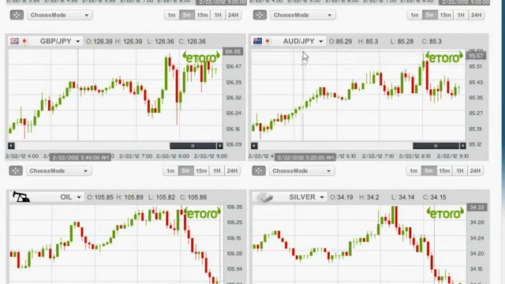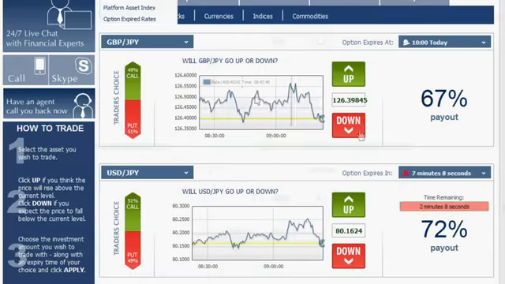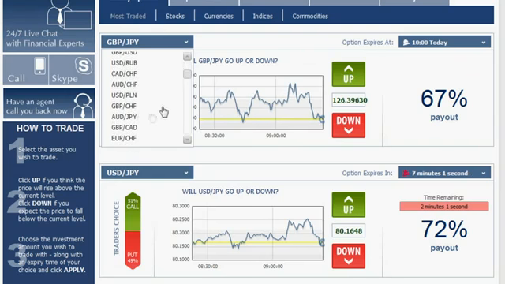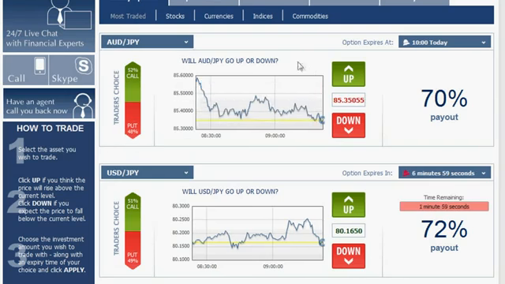We continue on to the AUD versus the Japanese yen. This as well is a beautiful upwards going trend line going from this point all the way up here. It has its low point here, but it's okay. It's classified as an upwards going trend. We go back to the platform, choose the AUD versus the Japanese yen right here.